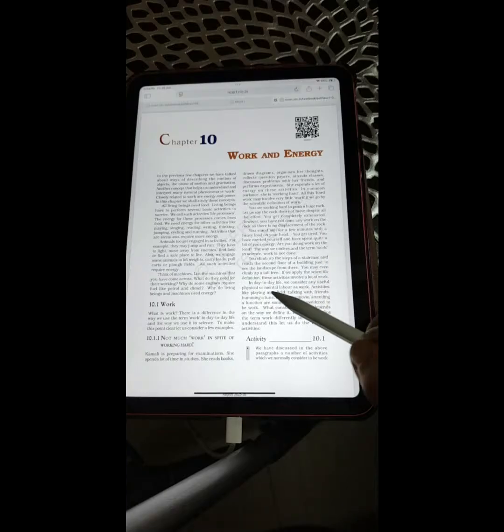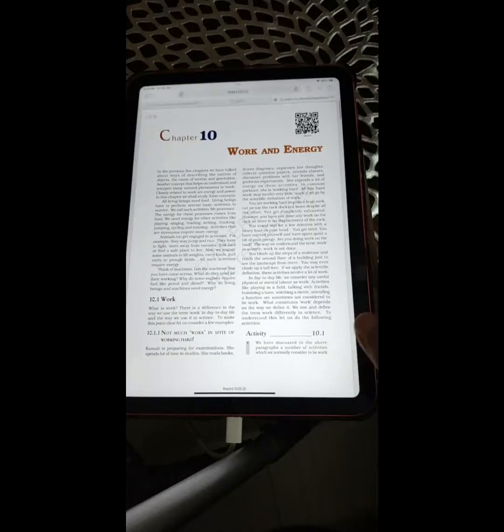In day to day life, we consider any useful physical or mental labor as work. Activities like playing in a field, talking with friends, humming a tune, watching a movie, attending a function are sometimes not considered to be work. What constitutes work depends on the way we define it. We use and define the term work differently in science. To understand this, let us do the following activities.